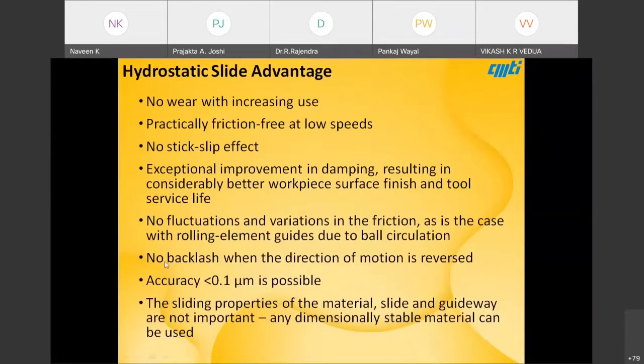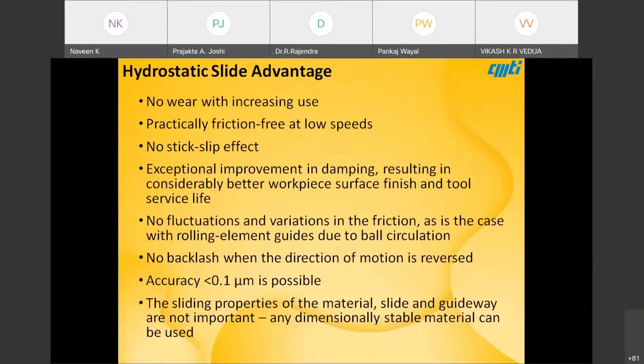Especially when you combine hydrostatic bearing slides with a linear motor, absolutely there is no backlash. And very good positioning accuracy: up to 0.1 is possible, 0.2 and 0.3 is easily achievable.